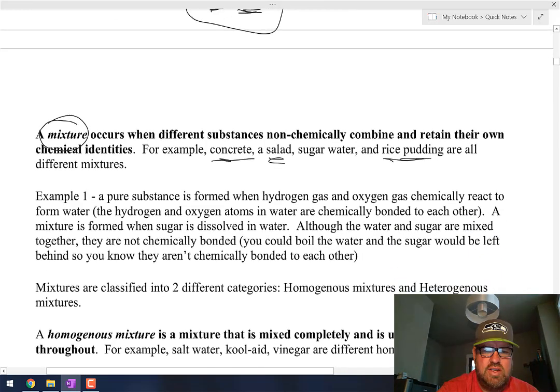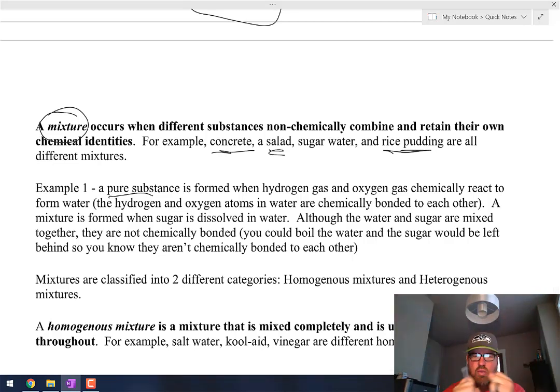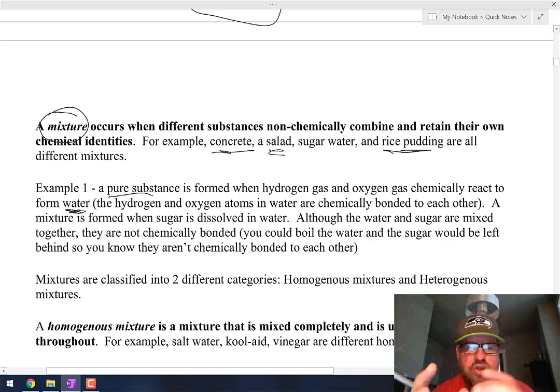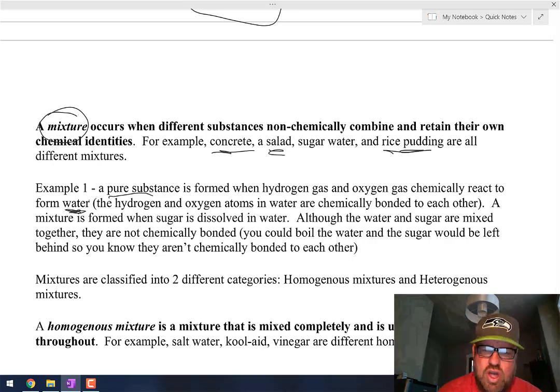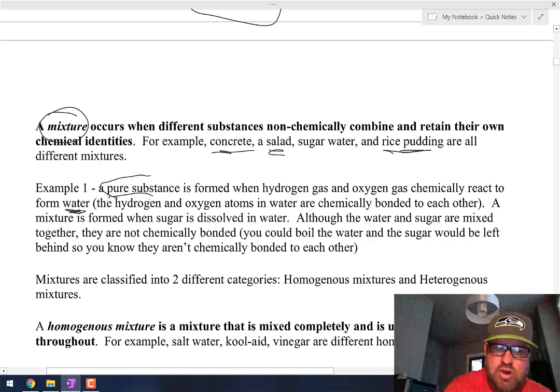Okay, let's look at an example here. A pure substance is formed when you take hydrogen gas and some oxygen gas and you light a match. It will explode and you'll see and hear a boom. But really what's happening is you're forming water. The hydrogen and the oxygen atoms in the water are chemically bonded to each other. That again is a pure substance, when they're chemically bonded to each other.